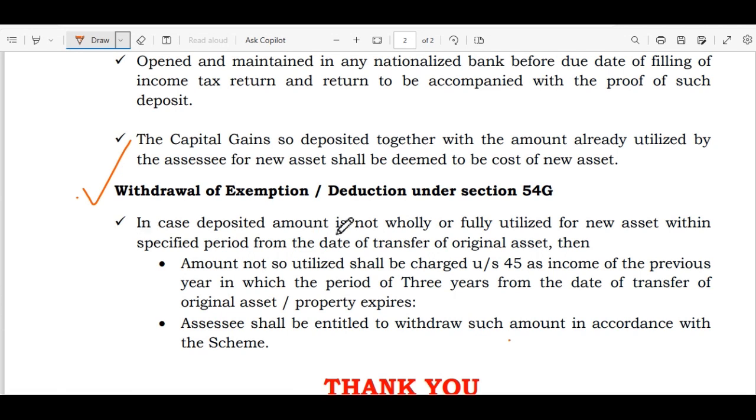In case the deposited amount is not wholly or fully utilized for new asset within a specified period from the date of transfer of the original asset, then the amount not so utilized shall be charged under Section 45 as income of the previous year in which the period of 3 years from the date of transfer of the original asset or property expires, and the assessee shall be entitled to withdraw such amount in accordance with the scheme.